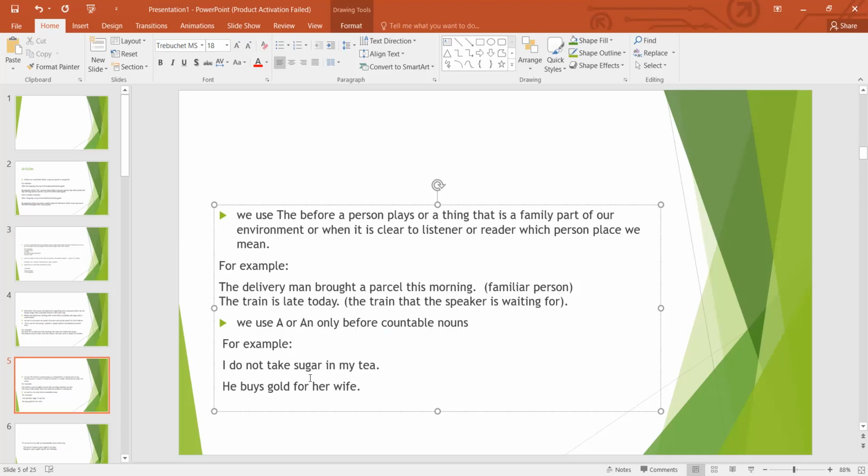So this is uncountable, and you cannot put a or an before an uncountable noun. Here is another example. He buys gold for his wife. Gold is also an uncountable noun. You cannot count it, right? So that's why we didn't put any article before gold or sugar, because this is an uncountable noun.